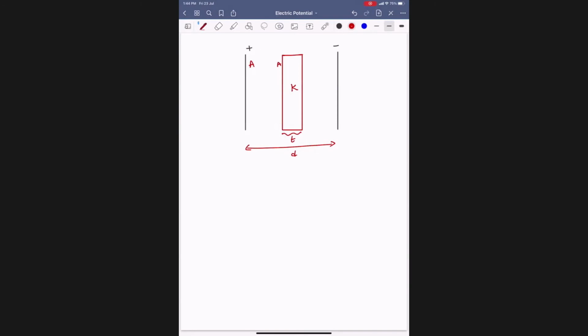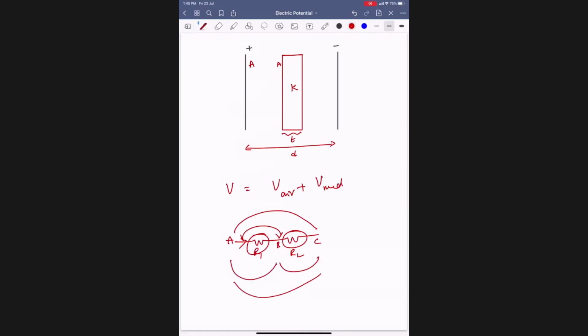But what happens is, the potential difference V is the potential difference in the air medium plus the potential difference in the medium. You just recall Ohm's law. This is R1, this is R2. Current is flowing. A, B, C. What is the potential difference between these two points? I into R1 only. These two points, I into R2. Between these two points, I into R1 plus I into R2. That means AB plus BC is AC only.